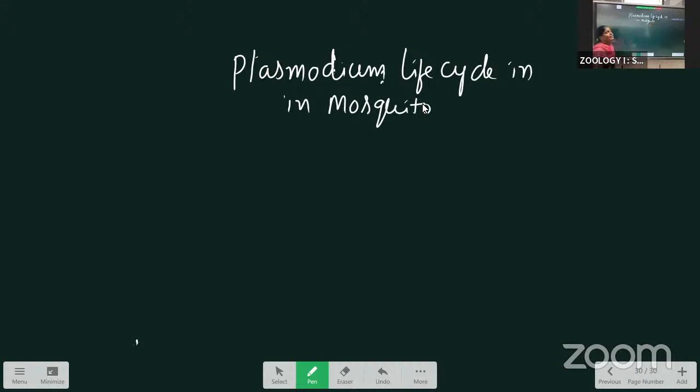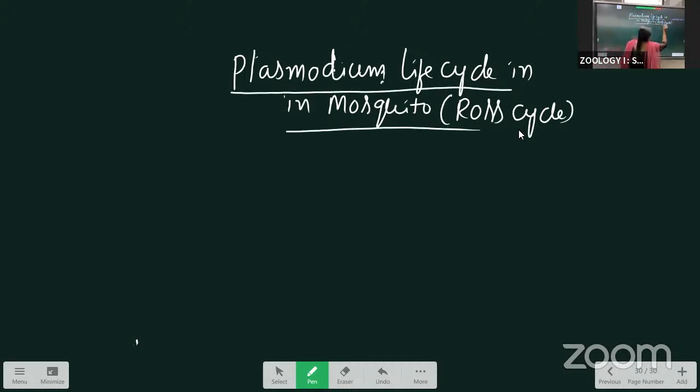The question will be asked in three ways. Write about the life cycle of Plasmodium in mosquito, or the mosquito phase, or the Ross cycle. Clear? It was described by Ronald Ross, on the oocysts in the crop of the mosquito. That's why the name is called the Ross cycle.